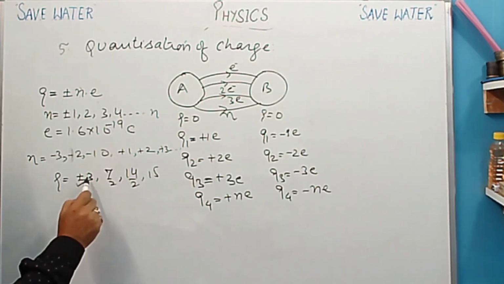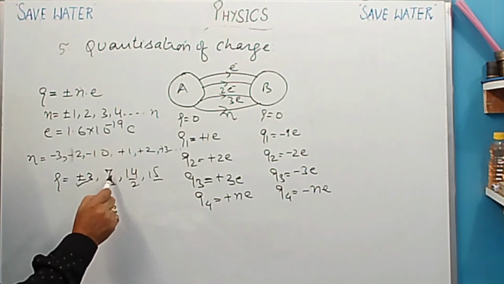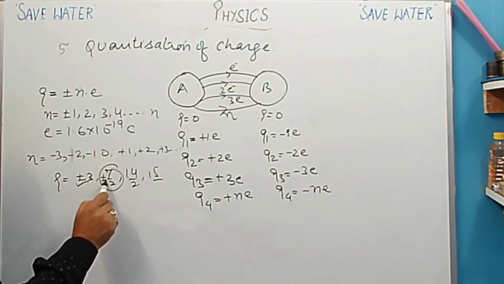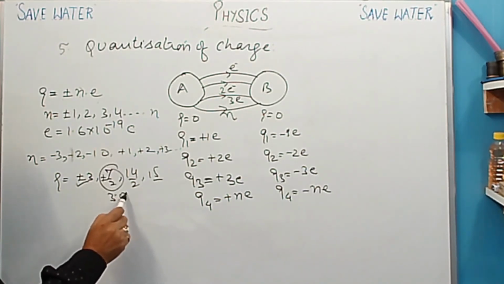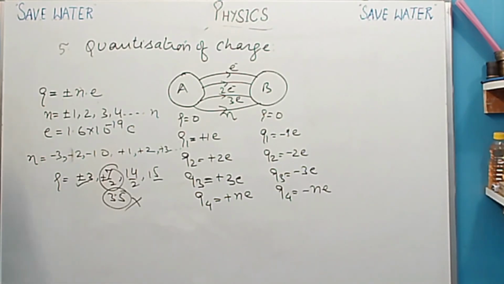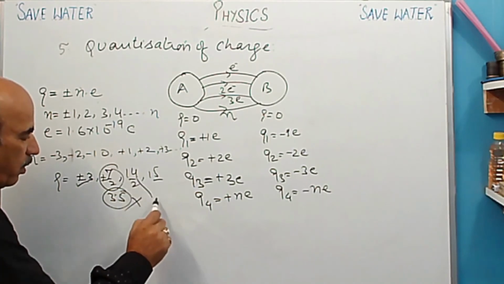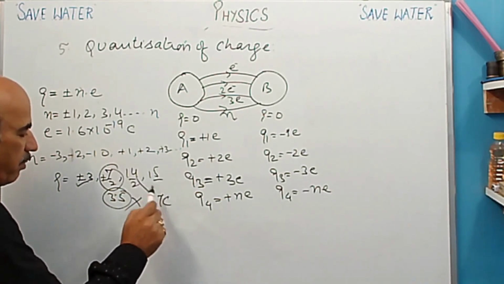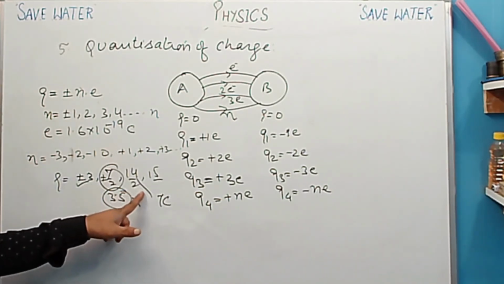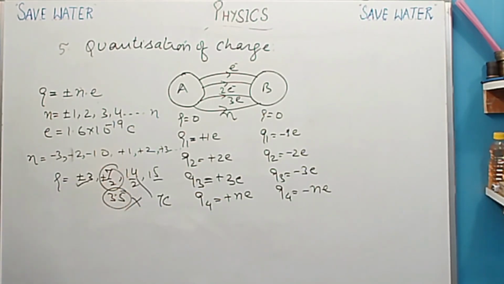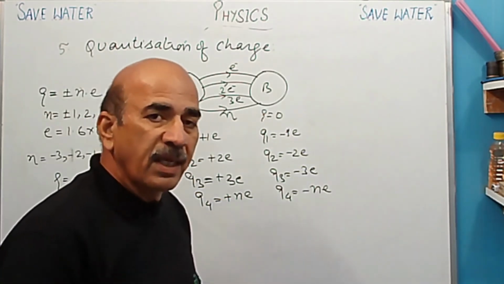So this is correct. 3 can be there, 50 can be there. 7/2. When we talk about the 7/2, we get 3.5. So 3.5 cannot be there. It cannot be in the form of fraction. 14/2 का देखें तो 14/2 means 7 Coulomb. It can be there, है ना? ये हो सकता है. It is possible. So these kind of questions can be asked in competitive exams.